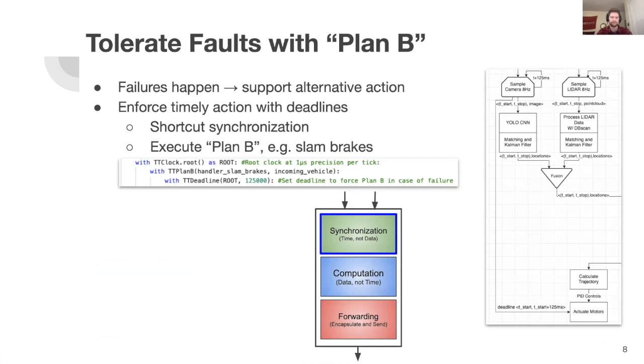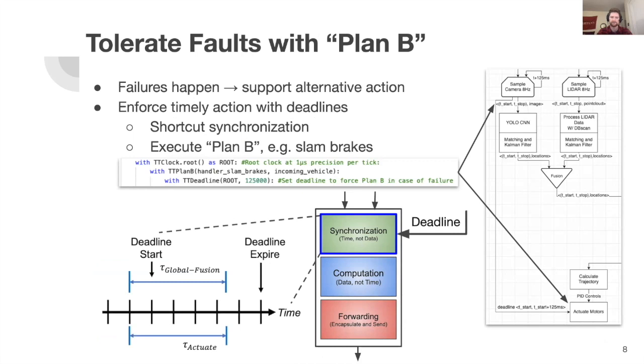So in time-sensitive applications, we would consider a significantly delayed response to be a failure. And so if a network or a sensor failure occurs elsewhere in the system, then synchronization may not complete, and we need to move forward with some safe alternative action, a plan B, like slamming on the brakes in our vehicles. And to support these timely alternative actions, we use deadlines at the synchronization stage of the SQ such that we shortcut waiting for inputs. And at that point, we immediately trigger computation with whatever input values are available. And so in this application, we use a deadline on motor actuation for 125 milliseconds after we read an image from the camera, which will cause the CAV to hit the brakes if the roadside unit does not respond with a trajectory or a path within 125 milliseconds of sampling the camera.